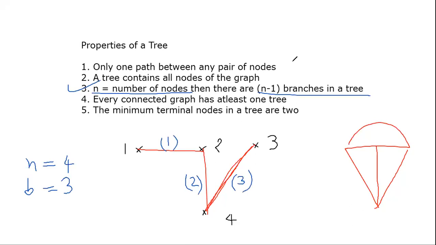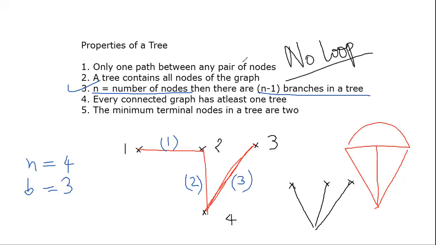So if I've made a tree, for example, I make another tree. चलो दूसरा एक tree बनाते हैं. इसी diagram का दूसरा tree. Suppose I make it like this. This is a tree. Because tree's concept is what? It should be open. It should not be a loop. So please remember, no loop. Loop formation ही नहीं होता है tree में. So जितना number of nodes होगा, उससे एक कम आपके number of branches होने चाहिए. तो यहाँ पर भी आप देखेंगे, अगर यहाँ 4 नोड है, 1, 2, 3, 4, obviously the branches are 3. 1, 2, 3.